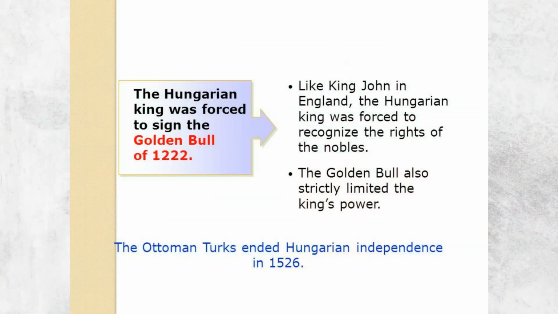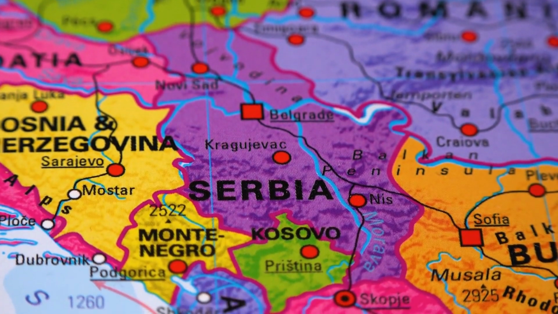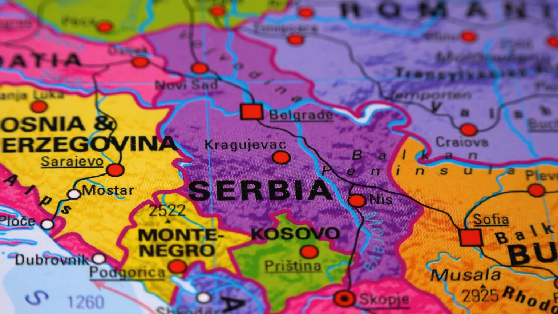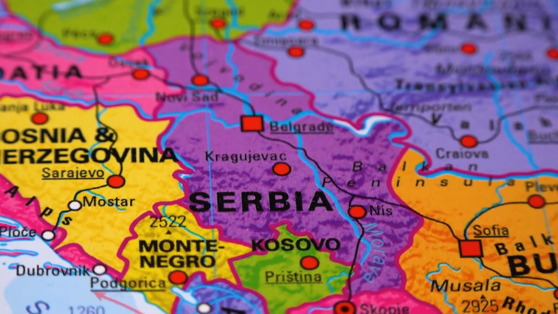The Magyars settled in Hungary and became Roman Catholics. The Hungarian king was forced to sign the Golden Bull of 1222, which strictly limited royal power. The Mongols overran Hungary in 1241, killing half of its people. Although they soon withdrew, the Ottoman Turks ended Hungarian independence in 1526. Some of the South Slavs who settled in the Balkans became the ancestors of the Serbs. Most Serbs became Orthodox Christians and set up a state based on a Byzantine model. Serbia reached its height in the 1300s, but could not withstand the advance of the Ottoman Turks. It was conquered by the Ottomans in 1389.